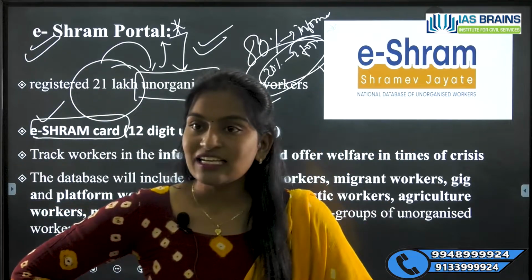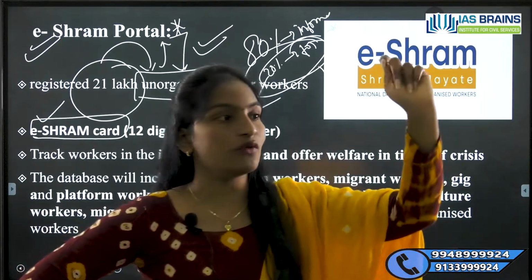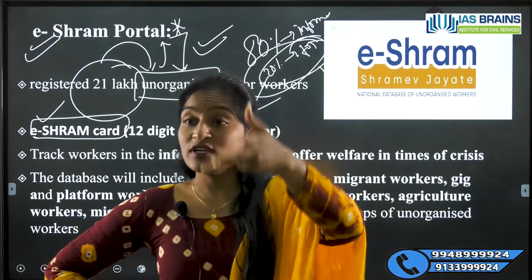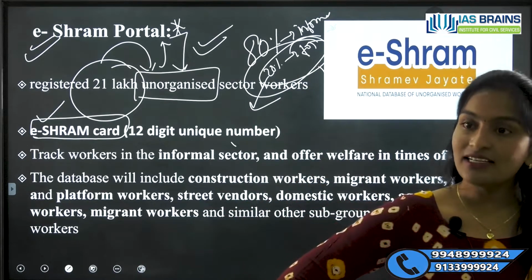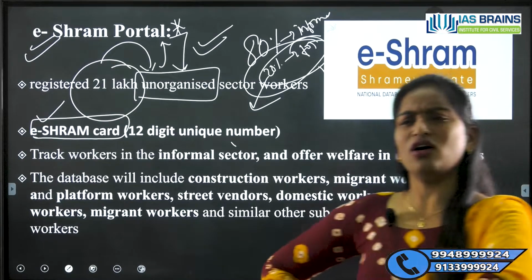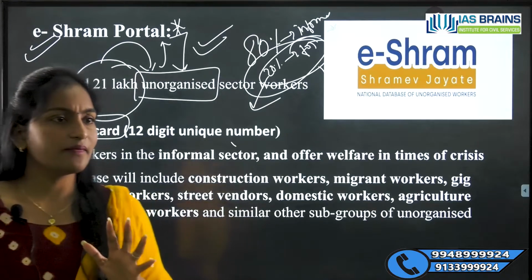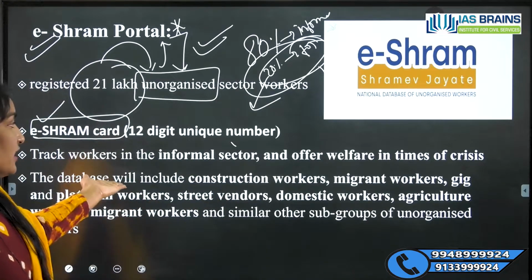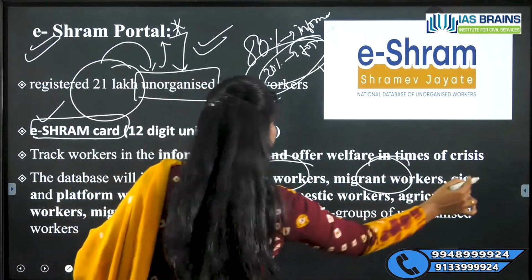How would we know it? If we have a track of what they are doing, what occupation they are doing, in which places, whether the place is safe or not, all this can be tracked earlier and we can give suggestions to them earlier. All these things are interlinked in this e-Shram portal. You can see here all the construction workers, migrant workers. What is meant by gig workers?